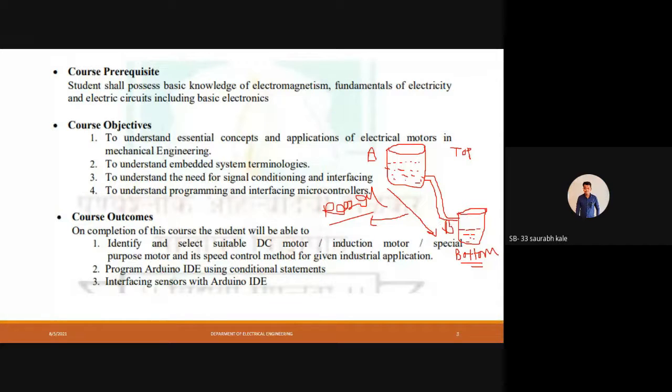Yes, very good. So we are not going into that much technical thing like gravitational force. We don't know anything, we just know that one tank is kept at the top side and one at the bottom. That means water will flow from high pressure to low pressure. So I'll mark here, that is high pressure, and that is my low pressure. So water always chooses a path to flow from high pressure to low pressure, right?